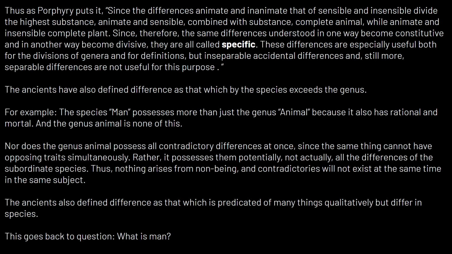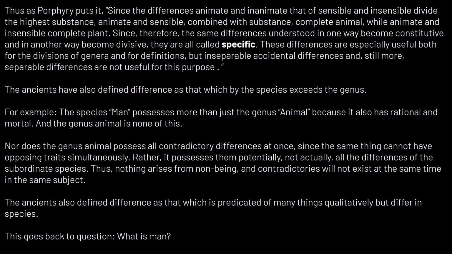So rather, it possesses them potentially, not actually, and all the differences of the subordinate species. Thus, nothing arises from non-existence, and contradictories will not exist at the same time in the same subject. And so, that's really important for you to note down, right?